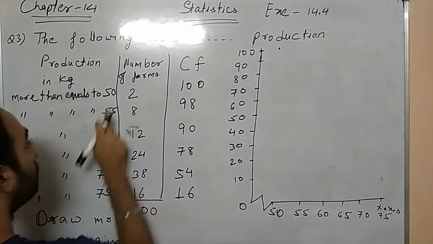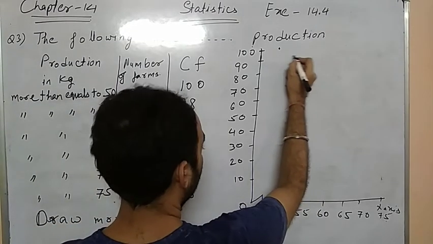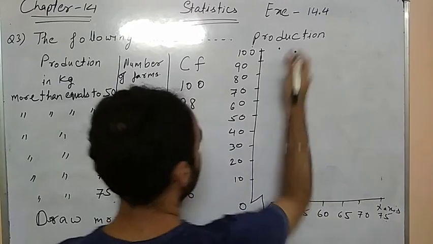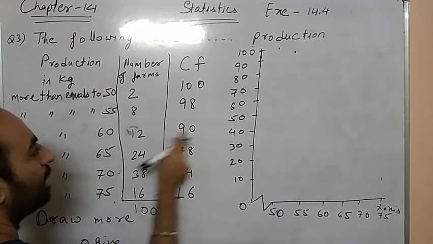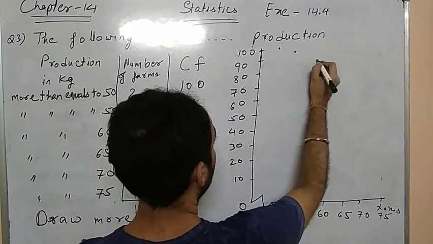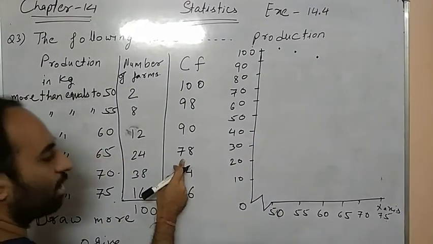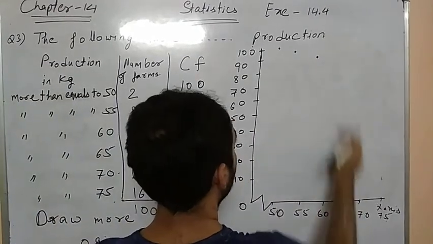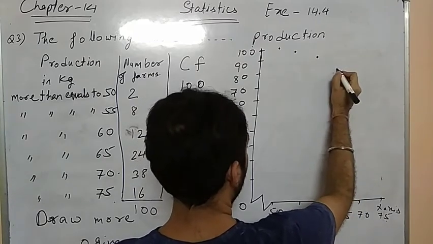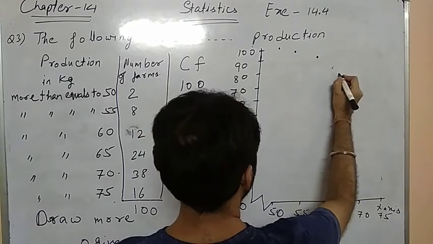After that, at 55, it is 98. So here it is 55, and here we got 98, just below. After that, at 60 it is 90, so suppose it comes on this side. After that, at 65 it is 78. So here it is 65, and a little bit above, it comes 78. Understood? It comes here, 78.